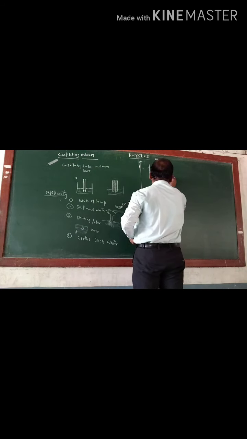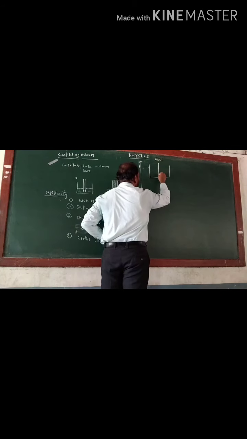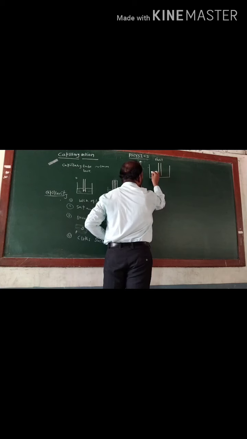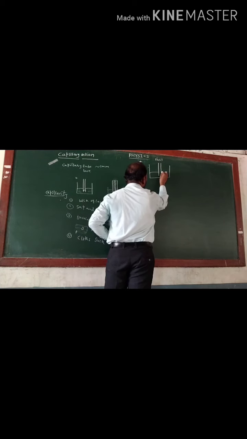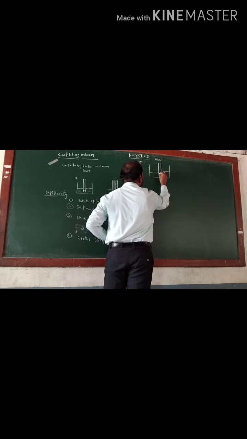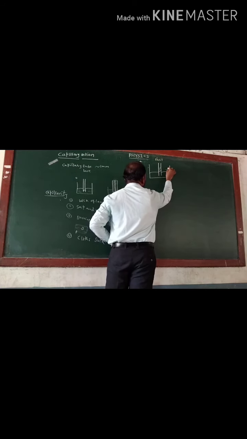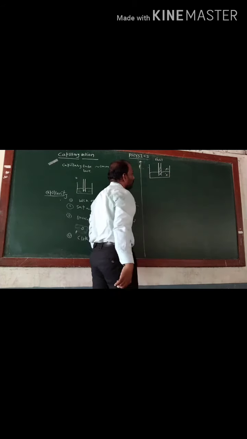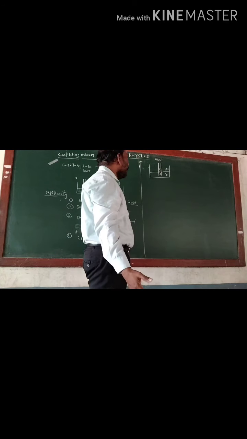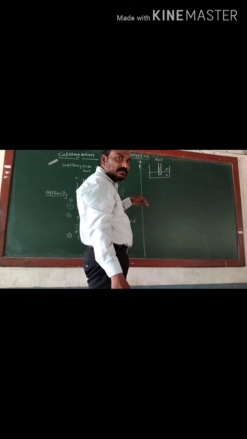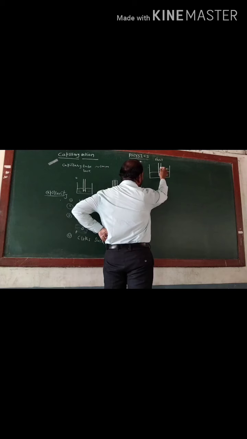Consider this one is a container, this one is a capillary tube, and here you take a point A, point B, point C, point D. Now here, this one is a liquid in wave form.